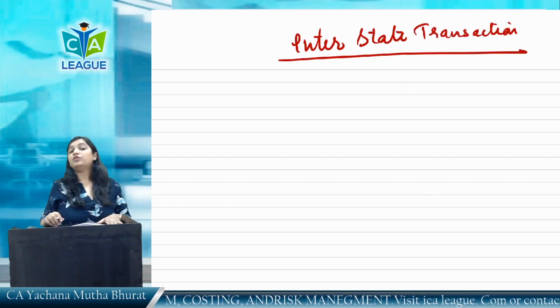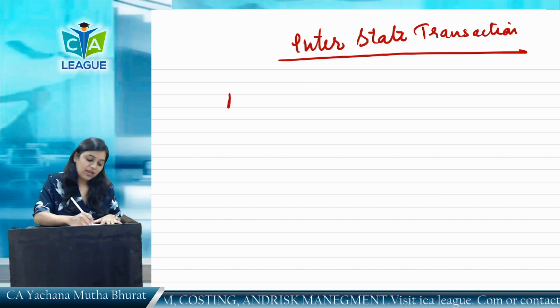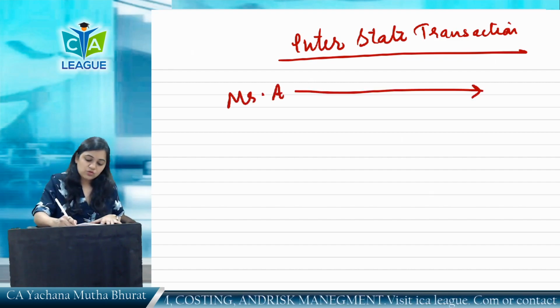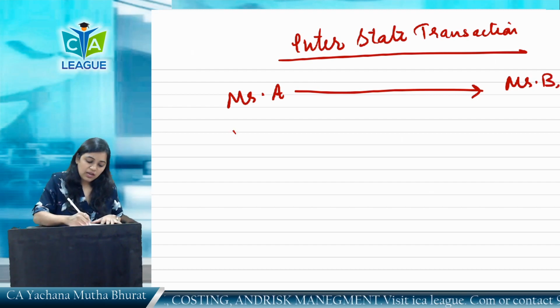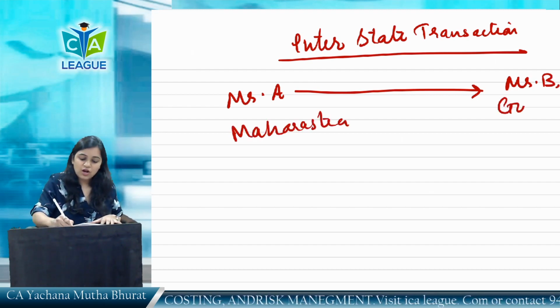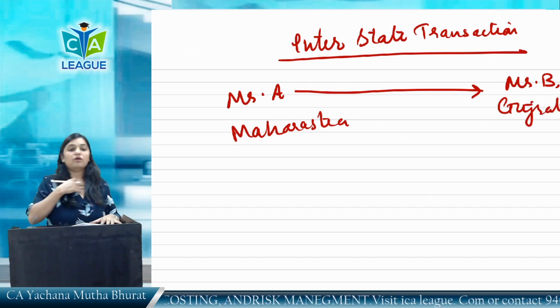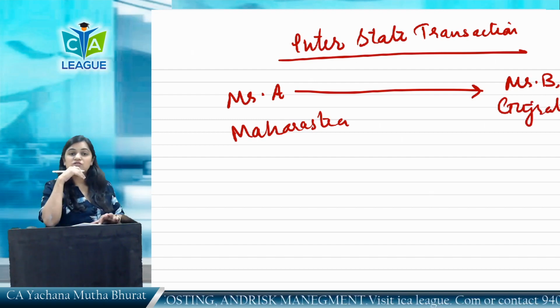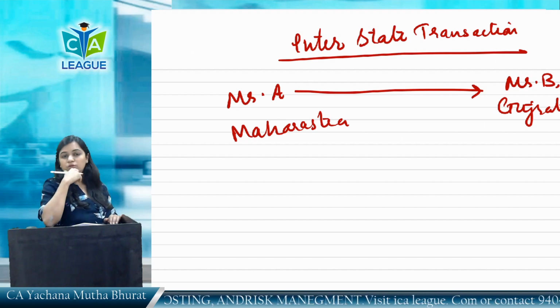What will happen in case of interstate transaction? For example, Mr. A is supplying goods to Mr. B. Mr. A is of Maharashtra. Mr. B is of Gujarat. So what will happen in this case of transaction? So I tell you one more thing.